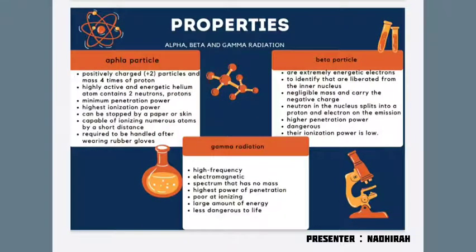Lastly, gamma rays. Gamma rays are waves arising from the high frequency end of the electromagnetic spectrum that have no mass. They hold the highest power of penetration but are very poor at ionization, and it is very difficult to resist them from entering the body. Gamma rays carry a large amount of energy and can also travel through thick concrete and thin lead. They are less dangerous to life.